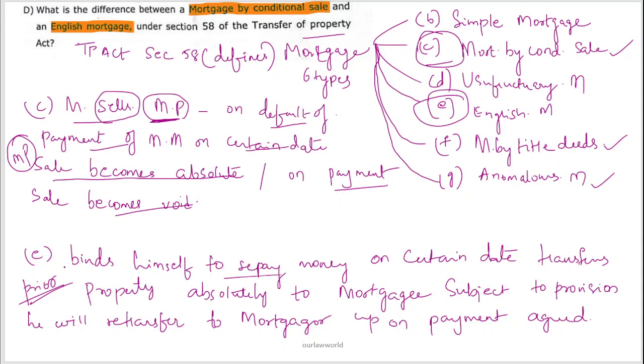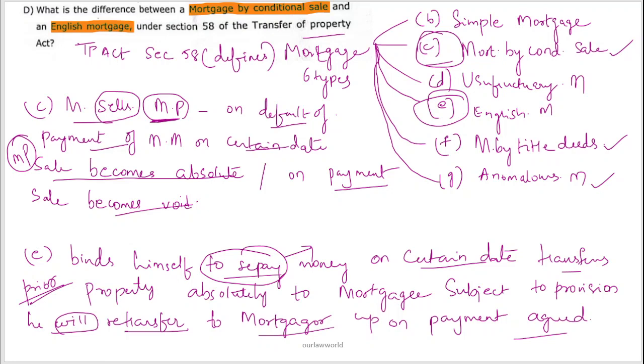The next one is English mortgage, which is section 58 subclause E. Here it says that the mortgagor binds himself to repay the money taken on a certain date, and subject to this provision, the mortgagee will be required to retransfer the property which was already transferred, to the mortgagor upon payment as agreed.